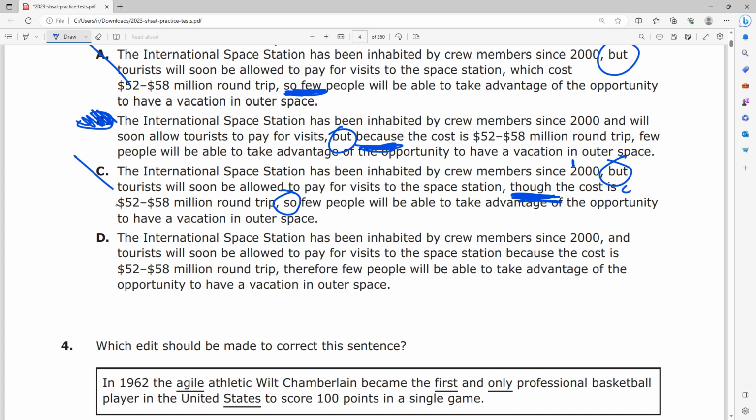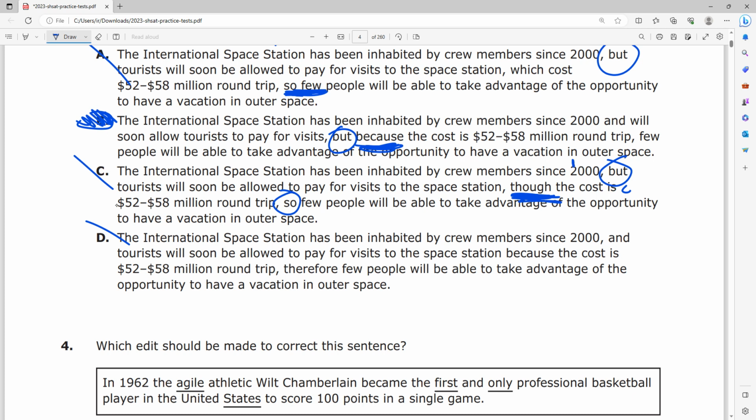Same thing for choice D. Choice D is once again another pretty clunky way of getting the point across. It says the International Space Station has been inhabited by crew members since 2000, and tourists will soon be allowed to pay for visits to the space station because the cost is $52 to $58 million round trip. What? Just think about this.